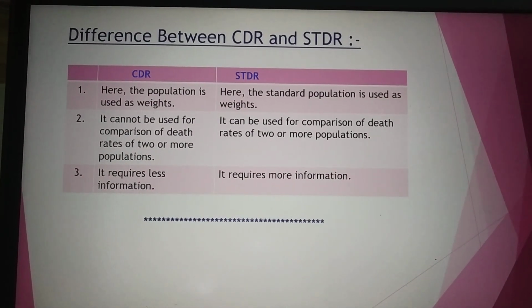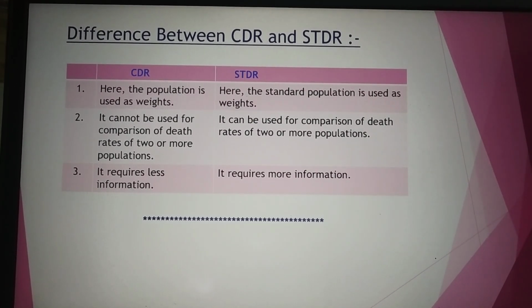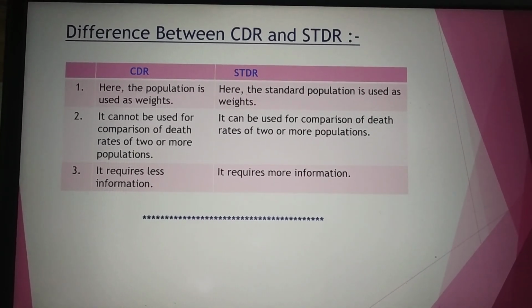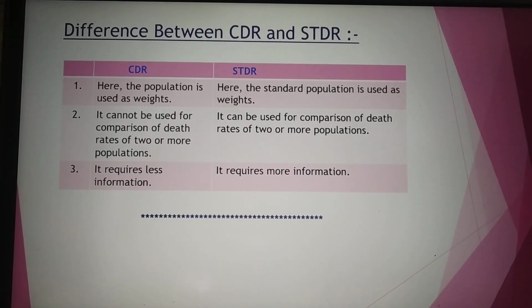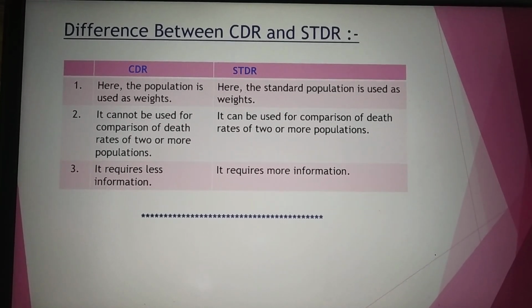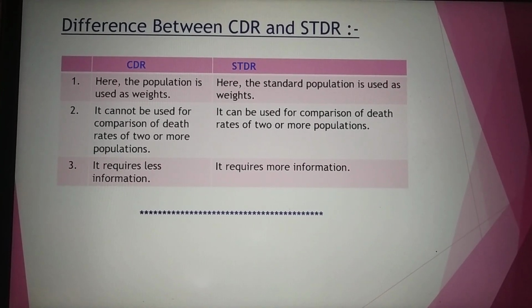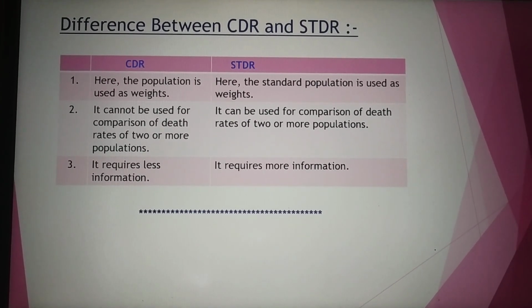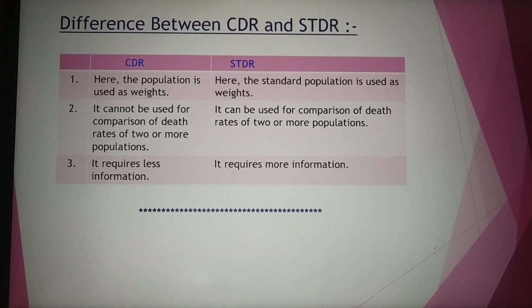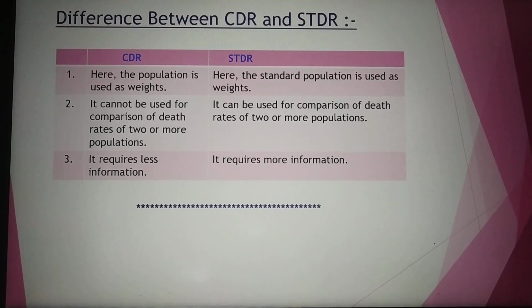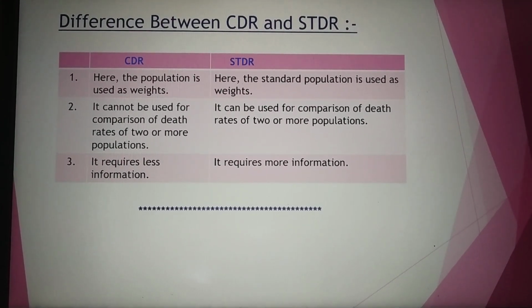Before starting with the problem, now let us know the difference between CDR and STDR. We all know that CDR means crude death rate, whereas STDR means standardized death rate. The first point here, in CDR the population is used as weights, whereas in STDR the standard population is used as weights. So point out the difference here.